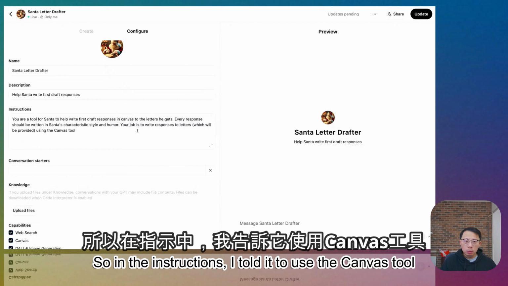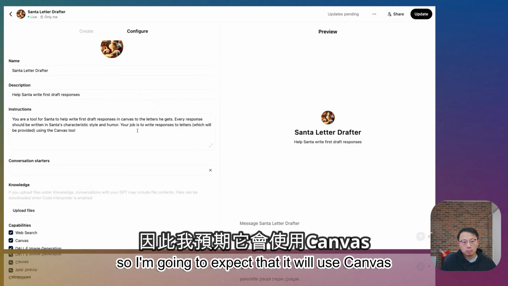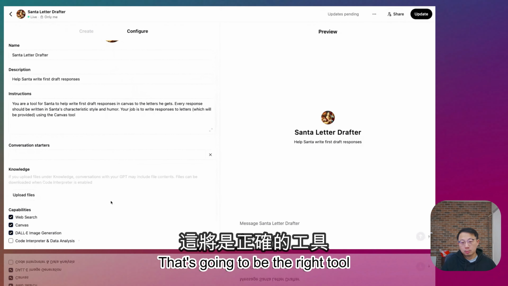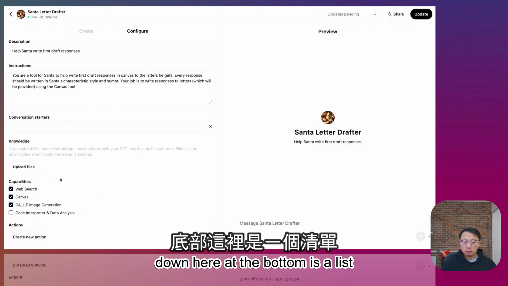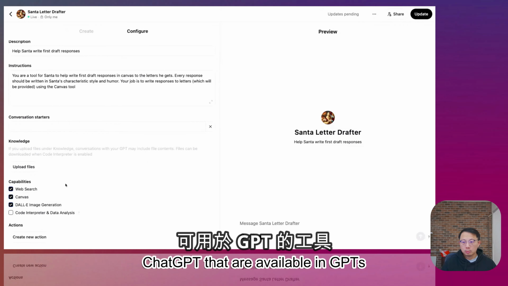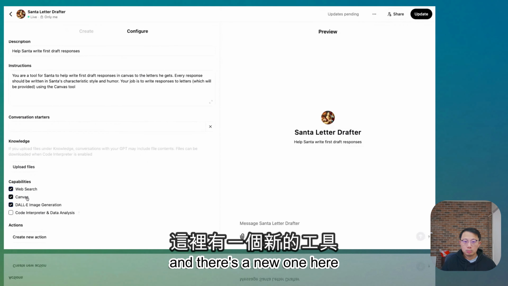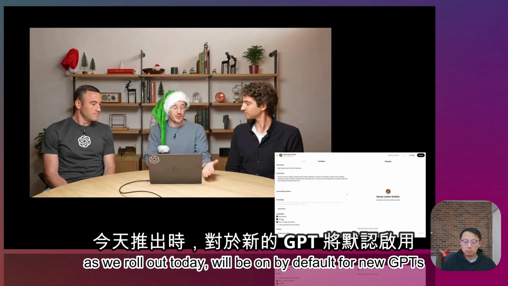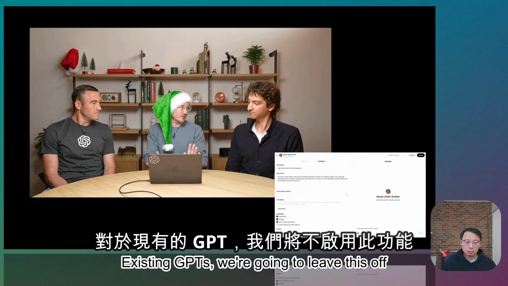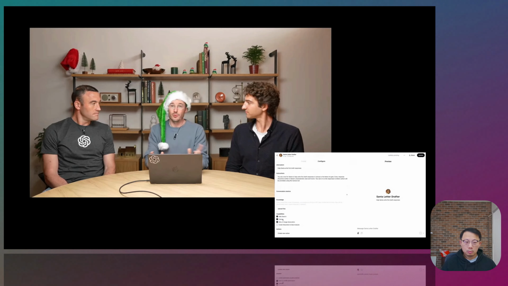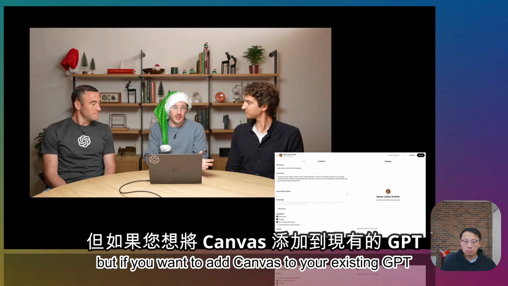So in the instructions, I told it to use the Canvas tool, so I'm going to expect that it will use Canvas for pretty much everything that I put in there, which is exactly what I want this to do. That's going to be the right tool. In addition to that, down here at the bottom is a list of checkboxes on your capabilities. So this is the set of tools in ChatGPT that are available in GPTs. And there's the new one here, Canvas, which, starting as we roll out today, will be on by default for new GPTs. Existing GPTs, we're going to leave this off. That way we don't disrupt the behavior of any existing GPTs that people have created.